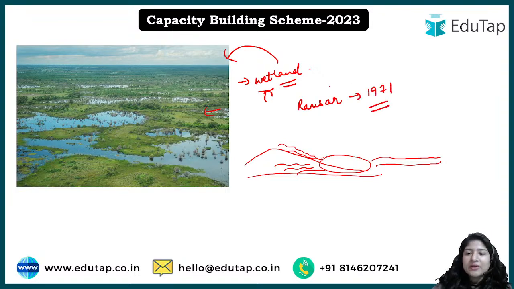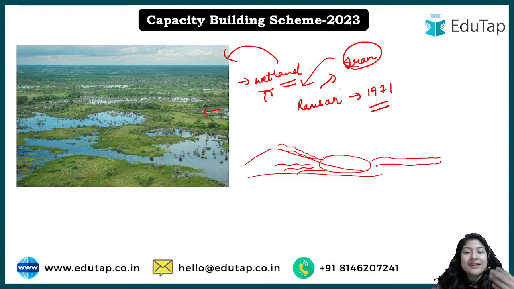1971. ठीक है, कहाँ पे हुआ था? There is a place in Iran. ठीक है, so there's a place in Iran with the name Ramsar itself. Now because this convention happened in the Ramsar region, the city of Iran, that is why the name was given to such sites, such land: Ramsar sites. ठीक है, कि आपकी ये रामसार साइट है.